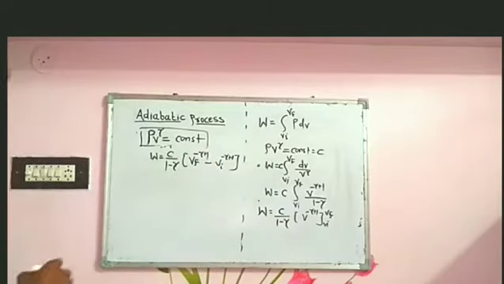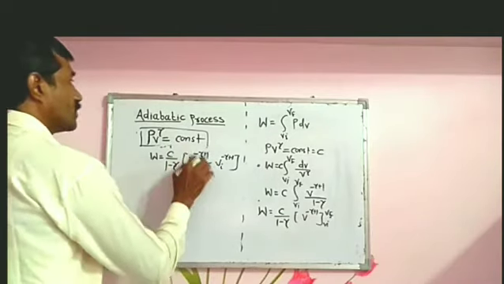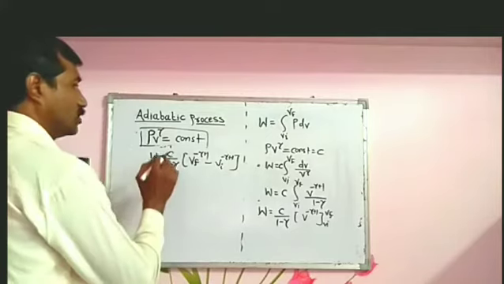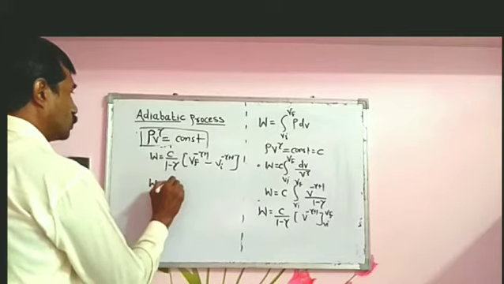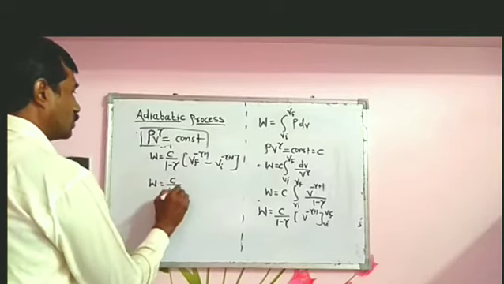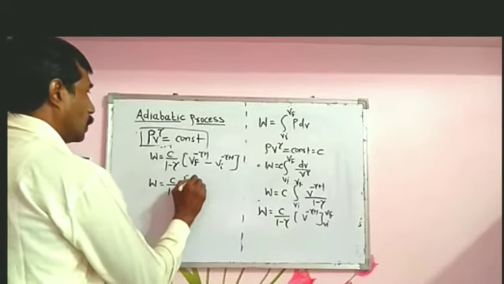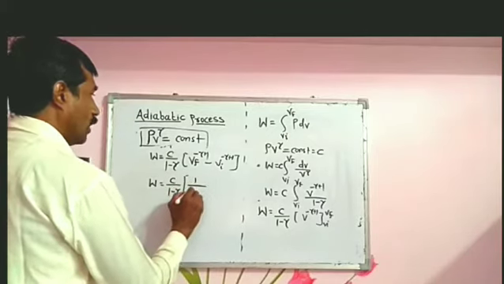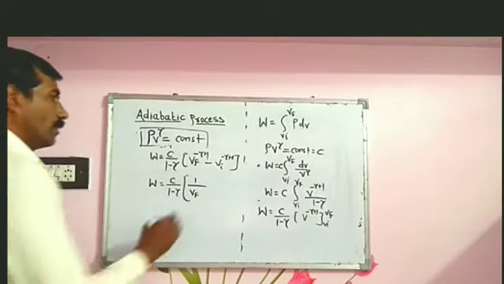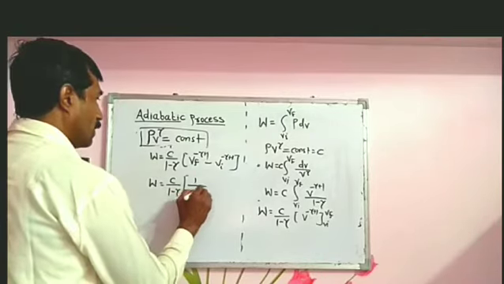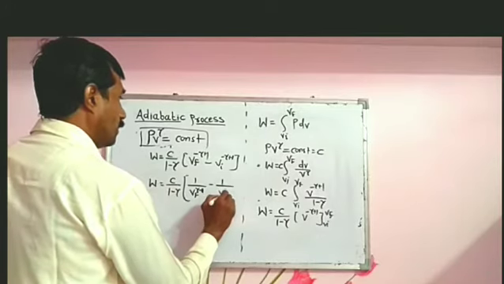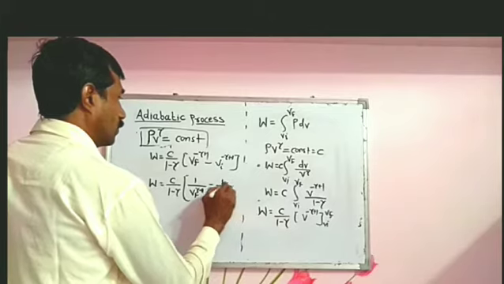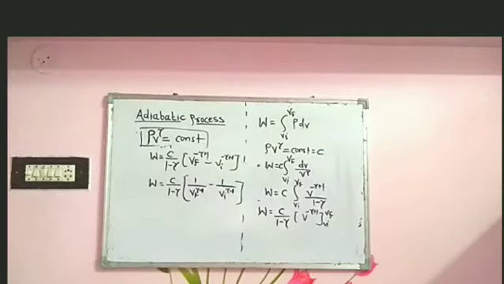So this equation is also written as W equal to C upon 1 minus gamma times 1 upon Vf gamma minus 1 minus 1 upon Vi gamma minus 1.